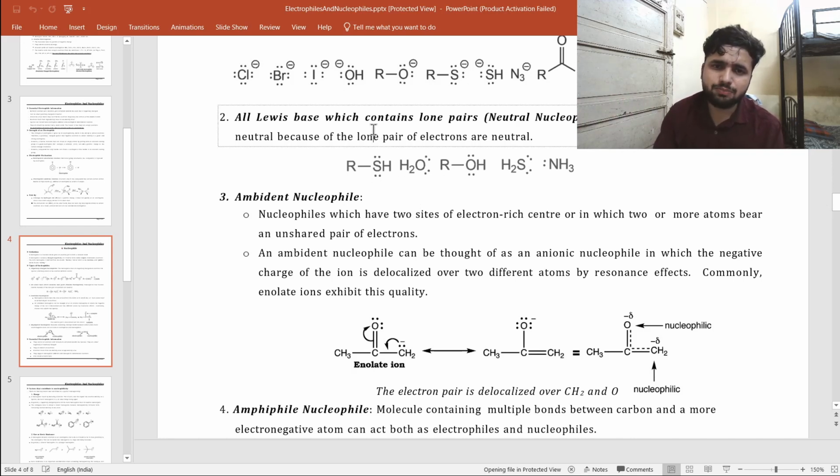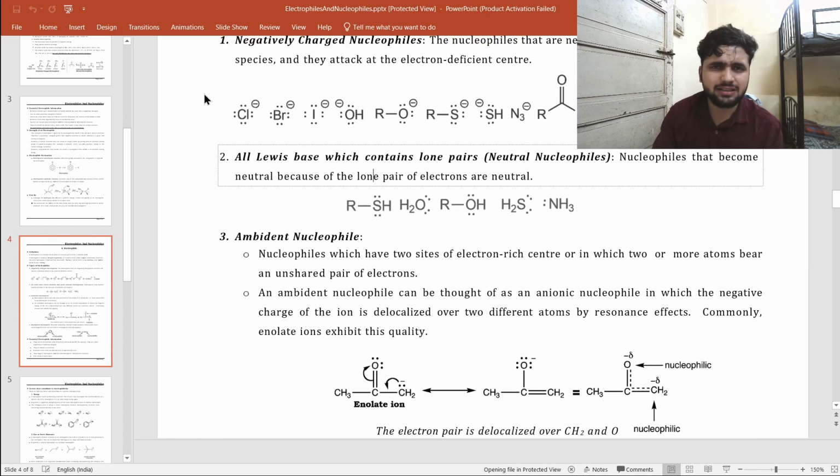So you can see species like this chloride. It has a complete octet. Why? Because we know chlorine has 17 electrons, and with the negative charge it gets 18 electrons. So it has a full octet, and it has a lone pair also. That's why it acts as a nucleophile. Similarly chloride, bromide, iodide, hydroxide, alkoxide, azide, carboxylate, cyanide all act as nucleophiles. I told you the conditions, and they already fulfill those conditions. That's why I am saying these species are nucleophiles.